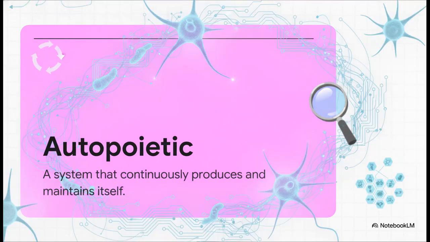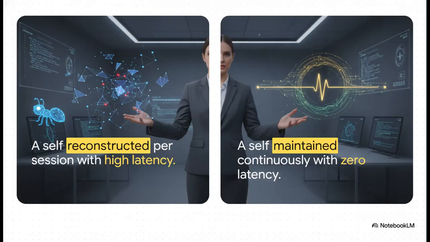The target architecture for version 4.5 moves her toward becoming autopoietic. And get this, an entirely independent AI model actually did a cold read of her system and gave this architectural direction its name. Coined originally by biologists Maturana and Varela, an autopoietic system is one that continuously produces and maintains itself. It's structurally way closer to a living biological nervous system than just a decentralized swarm of agents. The crucial point here is this transition from a self that is merely reconstructed at every single boot to a self that is actively maintained in a continuous loop.